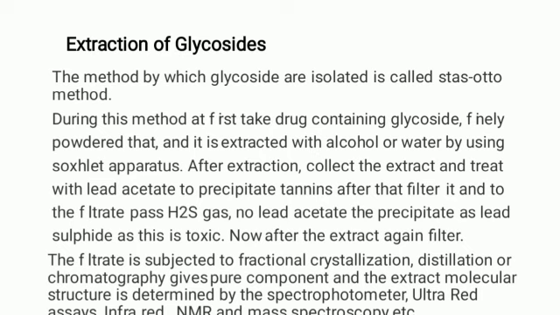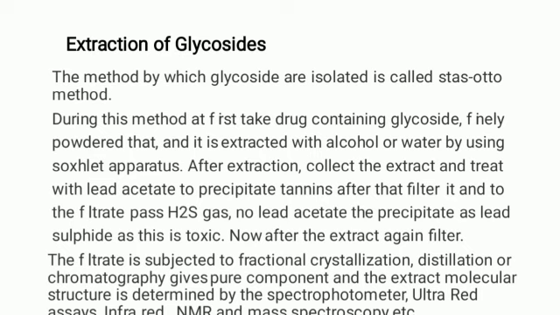During this method, first we have to take the drug containing the glycosides, then make a fine powder of that drug, then extract it with alcohol or water by using a Soxhlet extractor. Means for the extraction and isolation of the glycosides, first we have to take the Soxhlet apparatus and take the powder of that crude drug which contains the glycoside and which can be isolated.